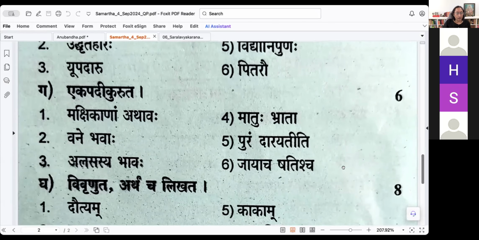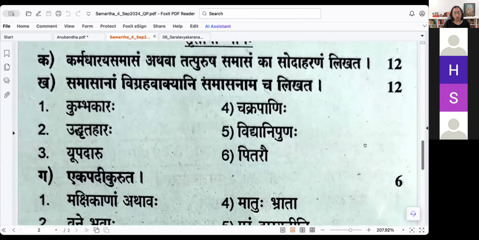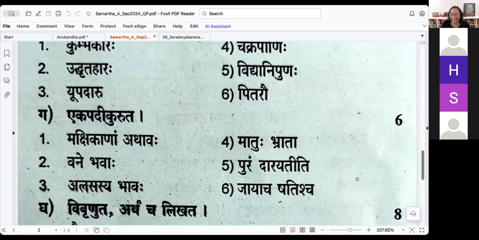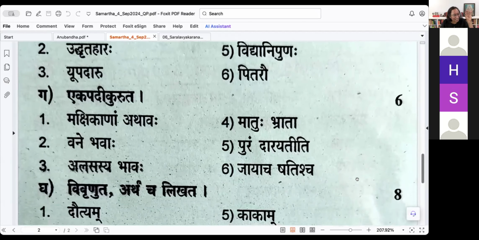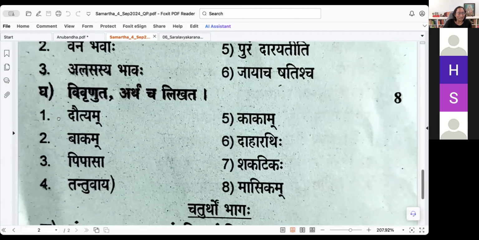Yeah. Ekapadi Kuruta. This does not expect you to write the name of the Samasa. So don't write it. That's why 1 mark. Just 1 mark. Just write the final result. That's enough. Be very clear about it. Vivranata artham cha likata.